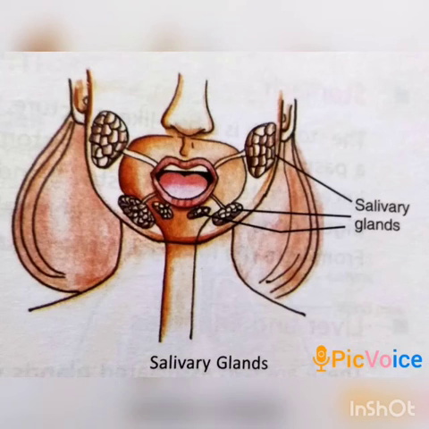Now the next is salivary glands. There are three pairs of salivary glands in our mouth. They produce a watery fluid called saliva. It helps to moisten and soften the food so that it can be easily swallowed. An adult secretes about 1 liter of saliva a day. The salivary glands may sometimes get stimulated simply by the sight or smell of food. Remember, when you see some delicious food, the wetness in your mouth is due to the saliva secreted by the salivary glands.